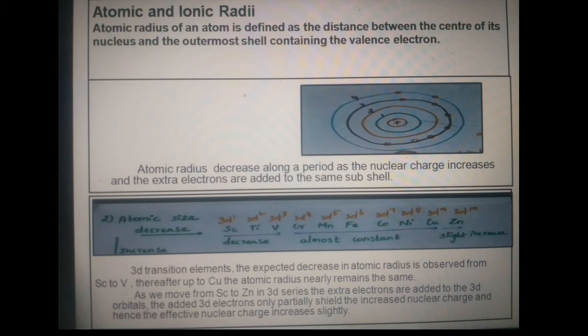In the 3d transition elements, the expected decrease in atomic radius is observed from scandium to vanadium. Thereafter, up to copper, the atomic radius nearly remains the same. As we move from scandium to zinc in the 3d series, the extra electrons are added to the 3d orbitals. The added 3d electrons only partially shield. The nuclear charge increases and hence the effective nuclear charge increases slightly.